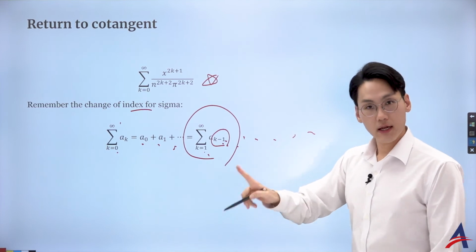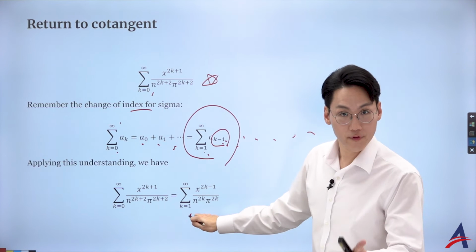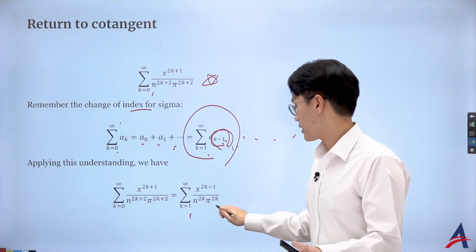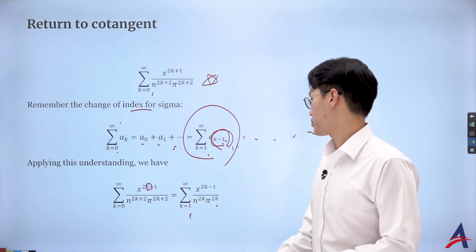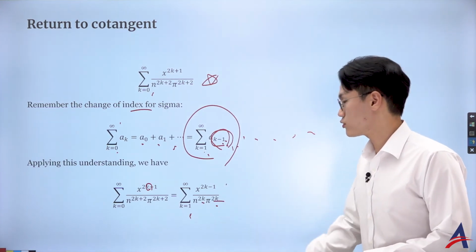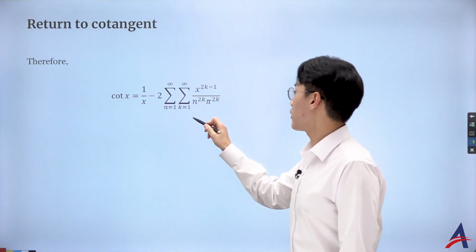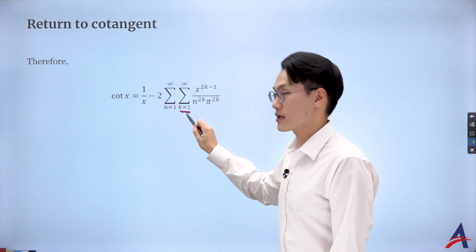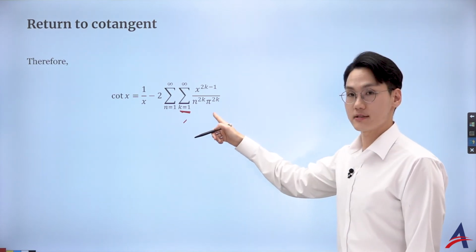I can do that. So what I like to do is instead of starting from 0, I'm going to start arbitrarily k equal to 1. But for that, you need to change everything by k minus 1 for your sequence. So what I'm saying here is if I replace this with k minus 1, 2k minus 2 plus 1 becomes 2k minus 1. But everything else will be simply 2k. That is great. Okay, so what I have now is, I had the 1 over n pi, I put it inside and changed the index from 1 instead of 0. Okay, so I got this.